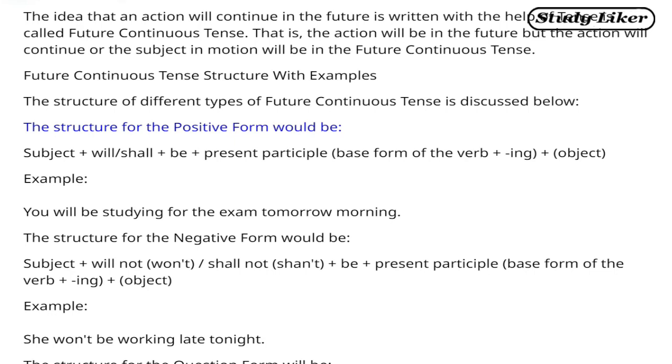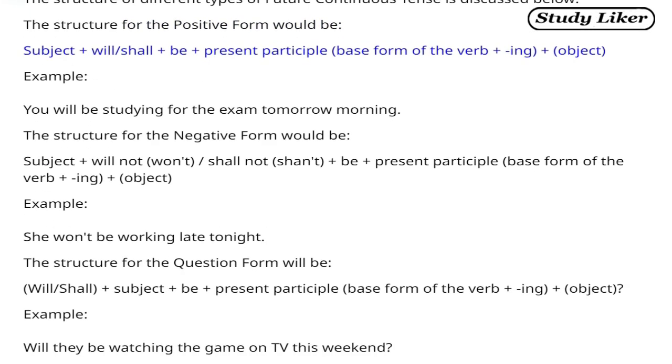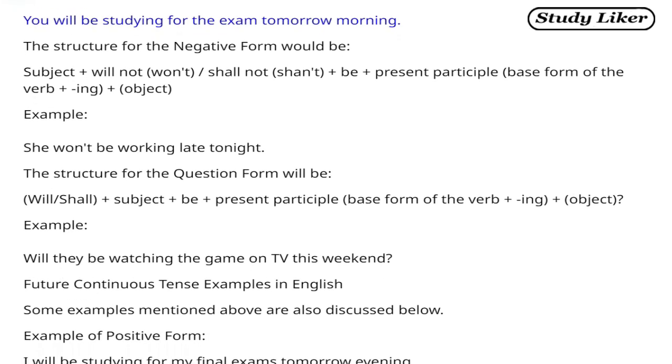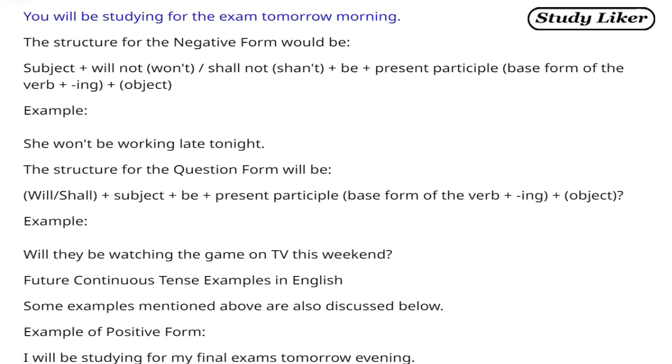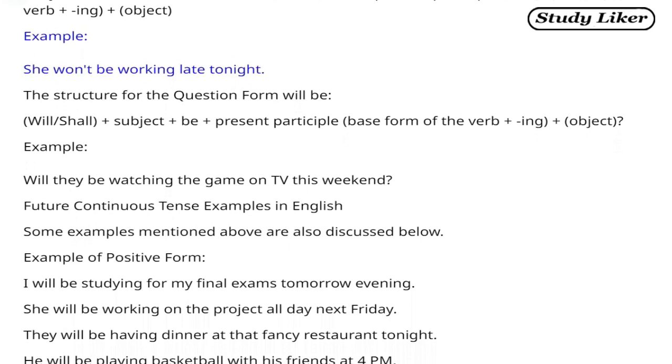The structure for the positive form would be subject plus will/shall plus be plus present participle, base form of the verb plus ing, plus object. Example: you will be studying for the exam tomorrow morning. The structure for the negative form would be subject plus will not, won't, shall not, shan't, plus be plus present participle, base form of the verb plus ing, plus object. Example: she won't be working late tonight.